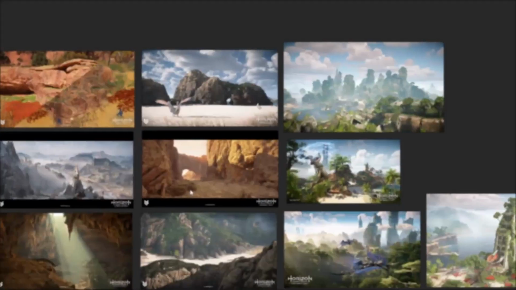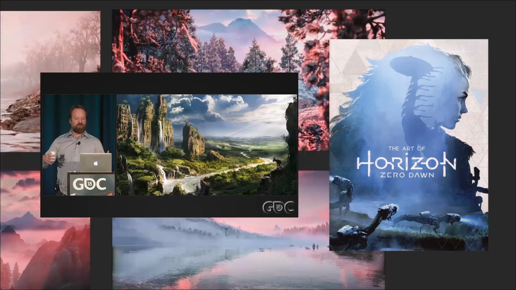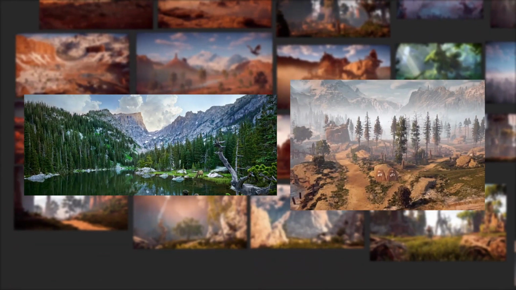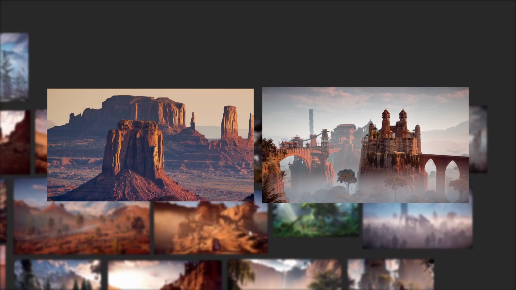The author started with a reference collection. First, the author watched developer GDC talks and read an art book, where he found out that all the game locations were inspired by real-world locations, such as Colorado Rocky Mountain National Park as a secret land, or Monument Valley as the Meridian game location.